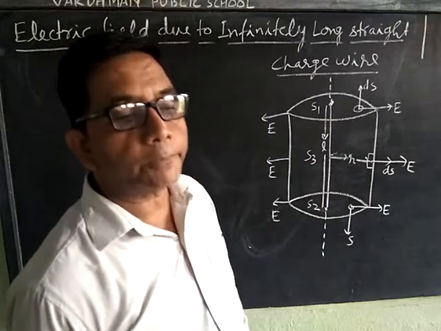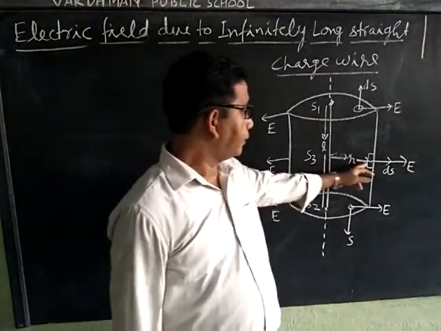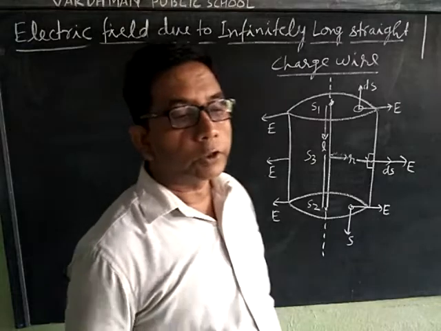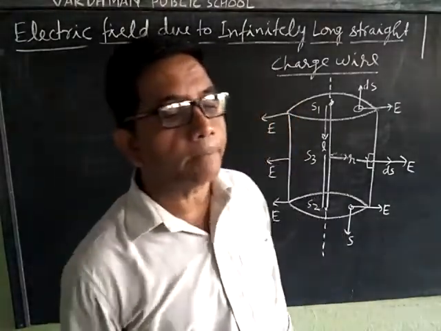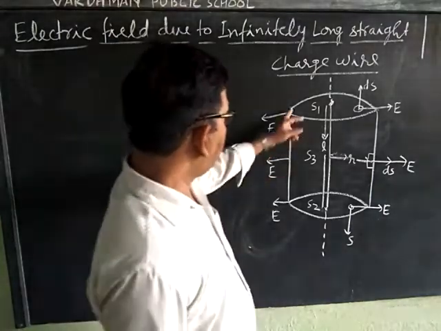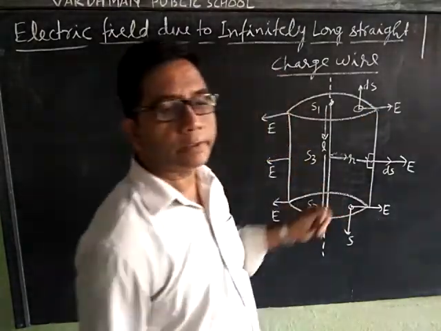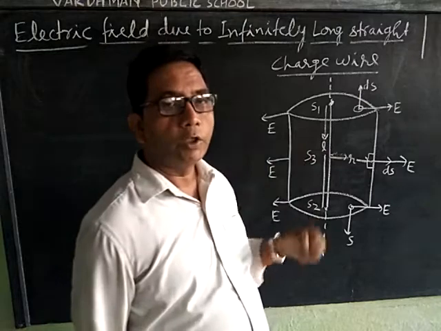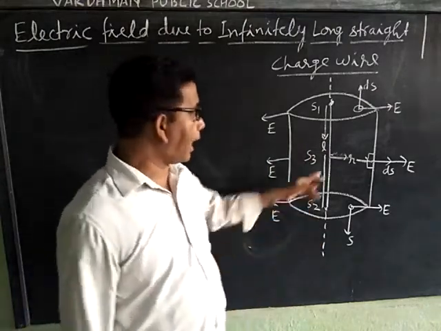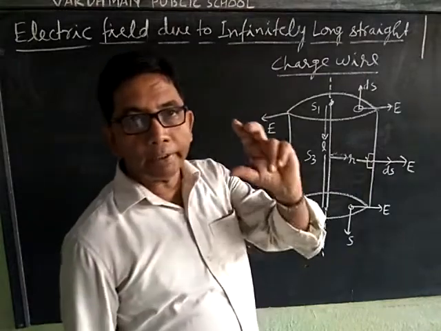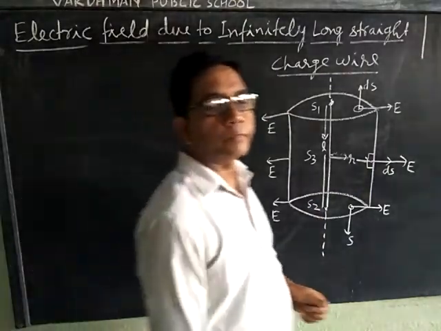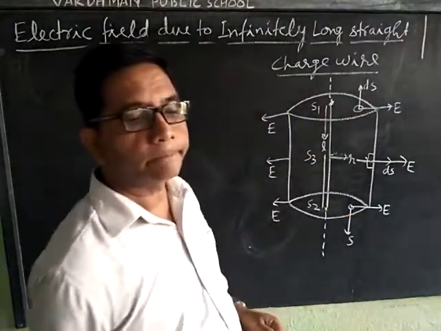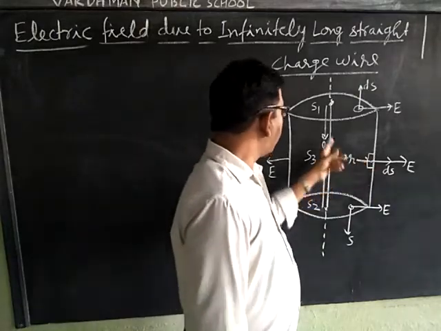To determine the electric field at a distance r from the line charge, we choose a cylindrical Gaussian surface of radius r and length l.